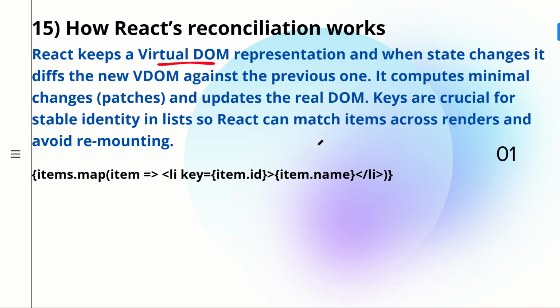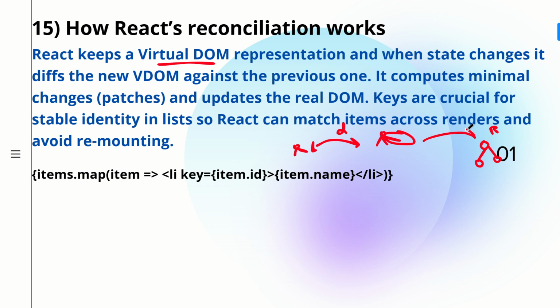Then React is going to compare between the two virtual DOMs. Previously we had one old virtual DOM, right? And then there is a new virtual DOM which has some extra changes. So it is going to do the comparison. There is a diffing algorithm here. Once it gets to know that there is some change in our virtual DOMs, React is going to put this specific change in our real DOM. So in the real DOM only some specific parts are changed, not our whole real DOM is reconstructed. So this is how reconciliation works.